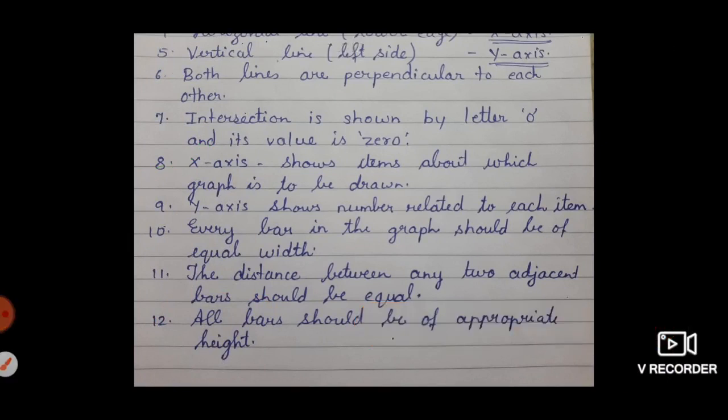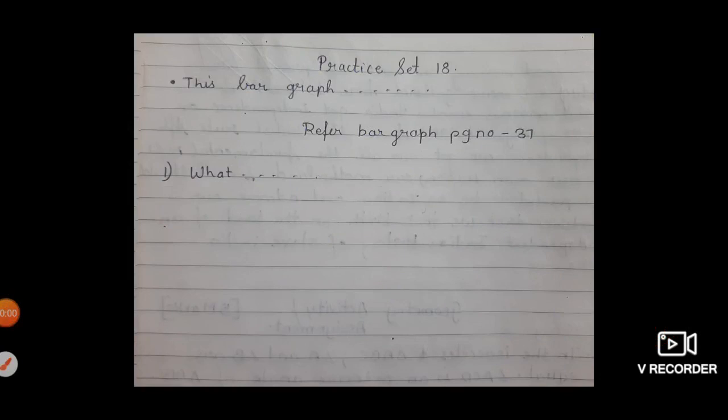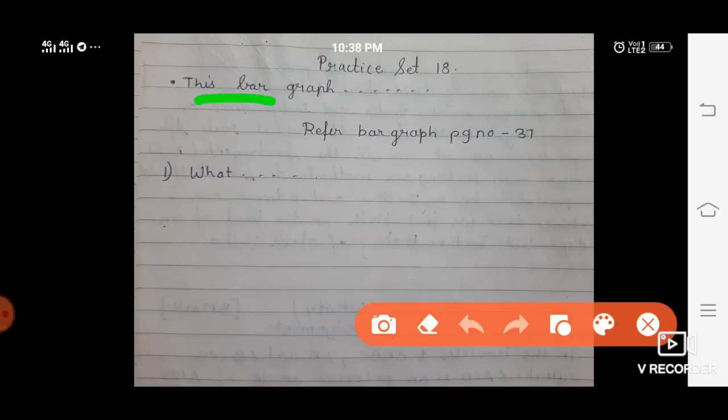You have to start with practice set 18. So you have to write the question. This bar graph and so on is given. See in your textbook, write this full question. After that question, there is a bar graph in your textbook. No need to draw that bar graph. Just write this sentence: Refer bar graph page number 37. Okay, this statement you can write.